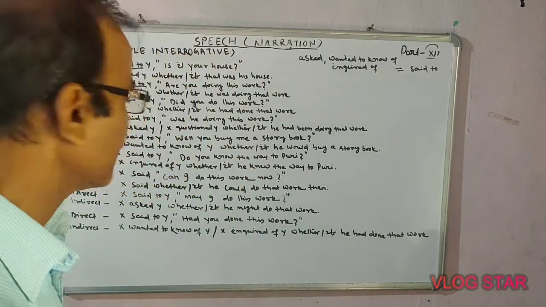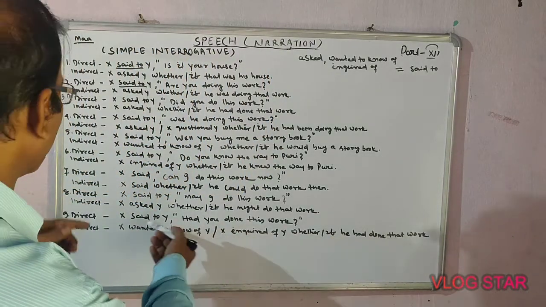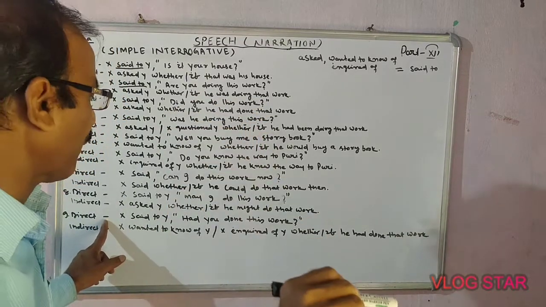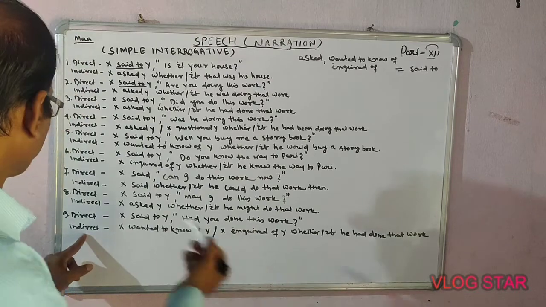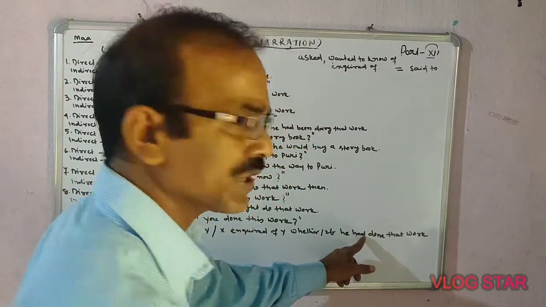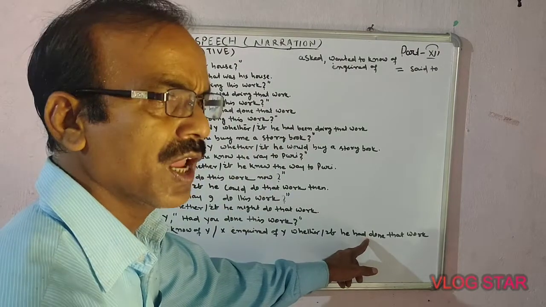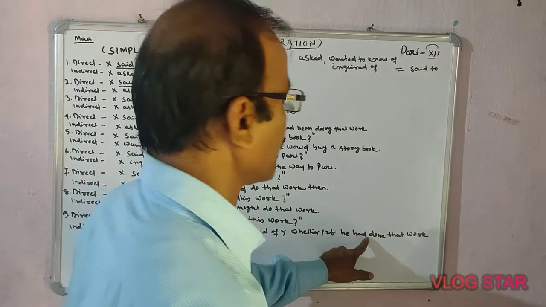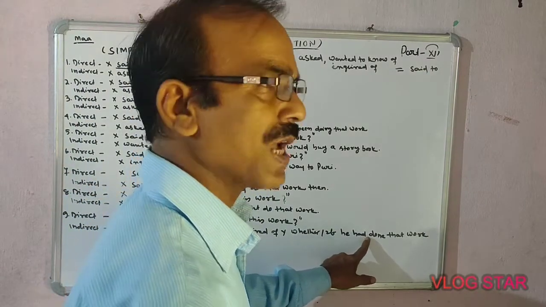But here there is no change in the reporting verb. In direct speech, the reported speech was in past perfect. Here it was had, past perfect, and also here it was had, that is past perfect.